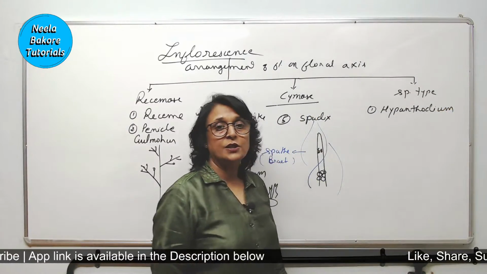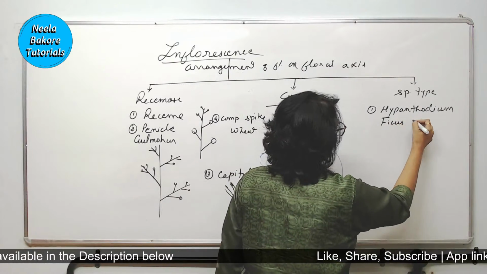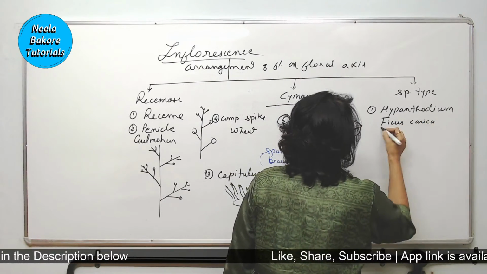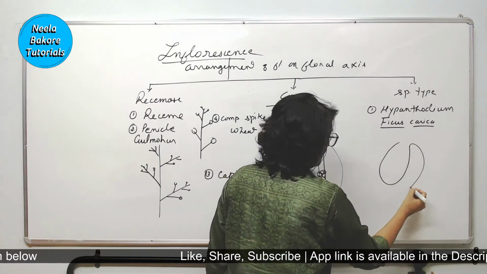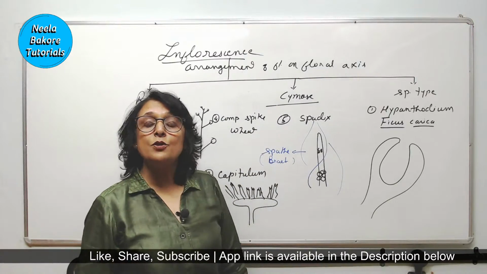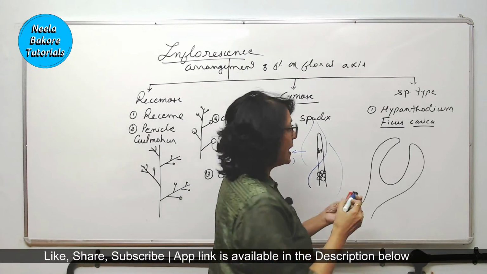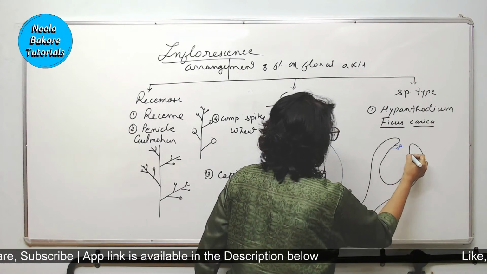Hypanthodium is a special type and it is found in Ficus carica, that is fig. In the complete inflorescence, the receptacle becomes thick and fleshy, and there are three types of flowers. The male flowers are represented by stamen and they are at the tip.